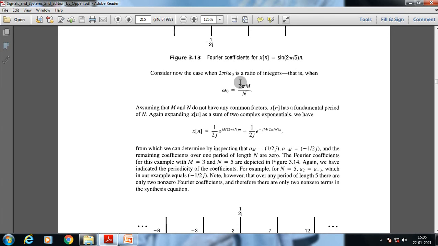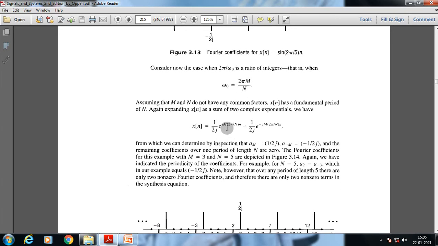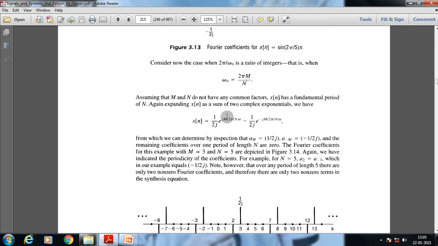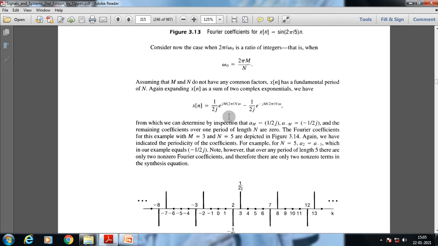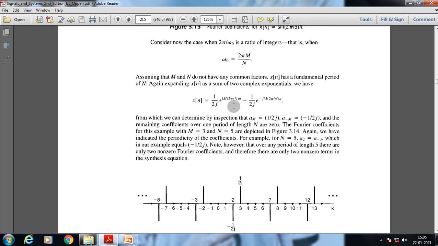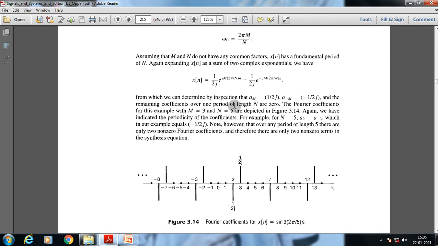Now if we take m is equal to 3 and n is equal to 5, we have this specific result. So if you just multiply this 5 with 3.